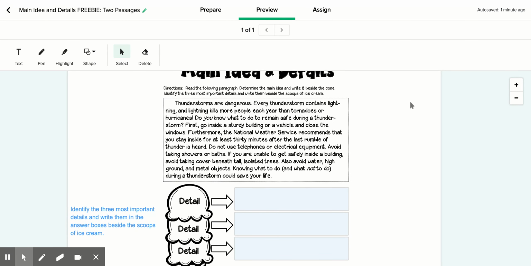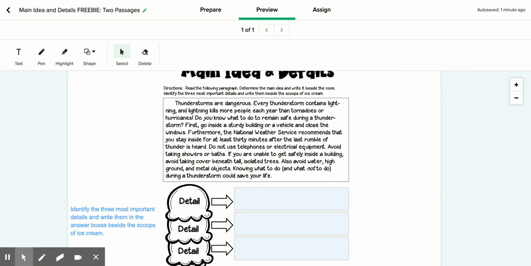Thunderstorms are dangerous. Every thunderstorm contains lightning, and lightning kills more people each year than tornadoes or hurricanes. Do you know what to do to remain safe during a thunderstorm? First, go inside a sturdy building or vehicle and close the windows. Furthermore, the National Weather Service recommends that you stay inside for at least 30 minutes after the last rumble of thunder is heard.